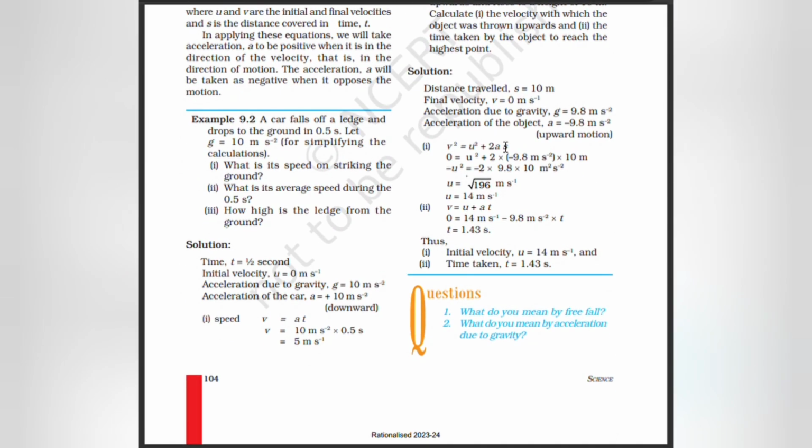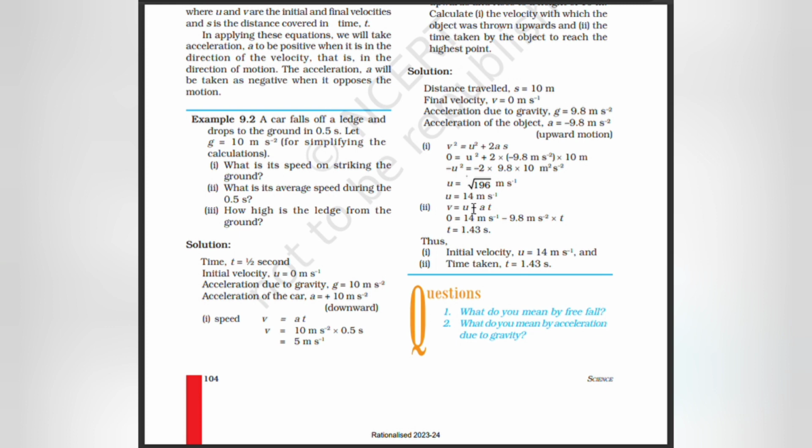v² equal to u² plus 2as. 0 is equal to u² plus 2 into minus 9.8 m/s² into 10 m, that is minus u² is equal to minus 2 into 9.8 into 10 m²/s². u is equal to root of 196 m/s, which is equal to 14 m/s.